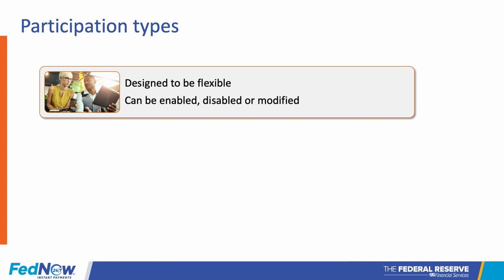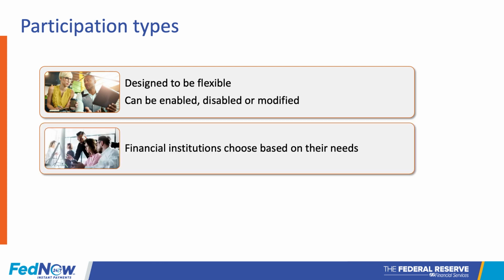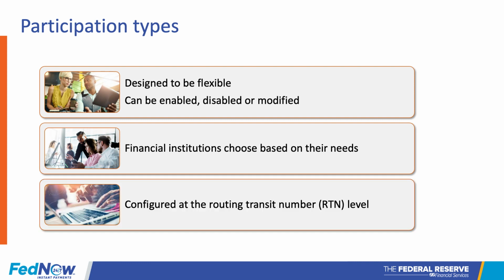Participation types are flexible. By design, financial institutions may enable or disable them and modify configurations to support evolving business needs. Here's how it works. Financial institutions, or FIs, will select their participation types, which enable specific capabilities within the service. FIs may configure all or some routing transit numbers, or RTNs, with the same or different participation types. For example, an FI may configure several RTNs to be able to send and receive customer credit transfers, while they configure others to be receive-only for liquidity management transfers.